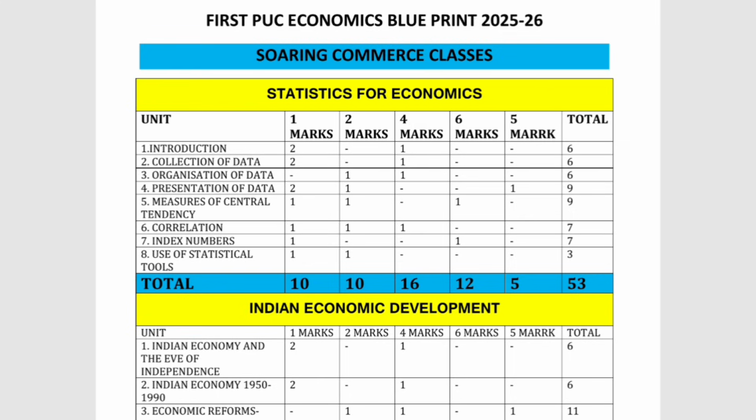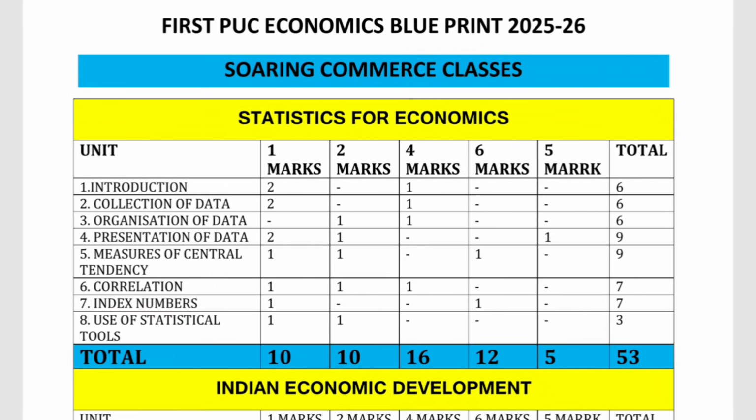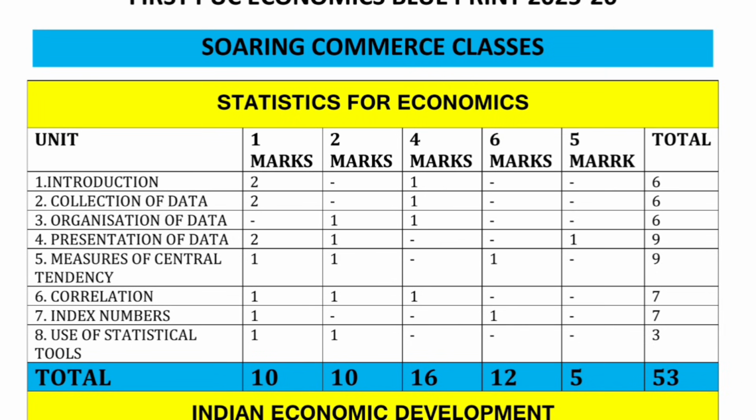First I will discuss the chapter-wise weightage for Statistics for Economics. The first unit is introduction. In the introduction chapter they are going to ask two 1-mark questions, there is no 2-marks question, and there is one 4-marks question. They are not going to ask any 6-marks or 5-marks question. So 2 one-mark questions plus one 4-marks question means totally in the first unit they are going to ask for 6 marks.